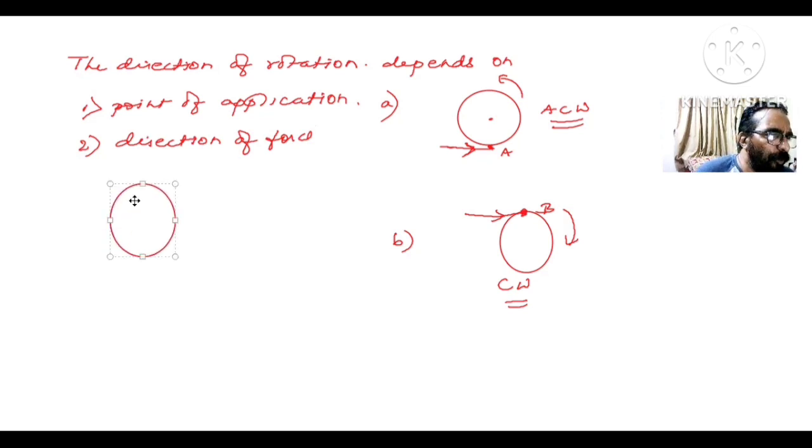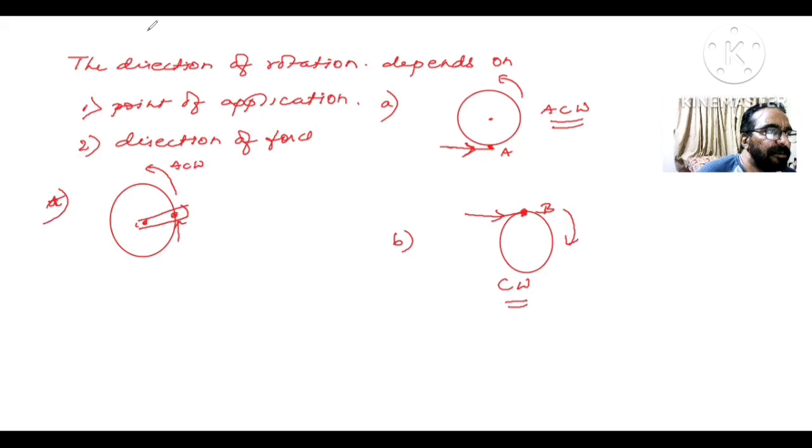Suppose this is your body, this is figure A, and this is the axis of rotation. Now suppose you apply a force at this point in this direction. It produces an anti-clockwise rotation.